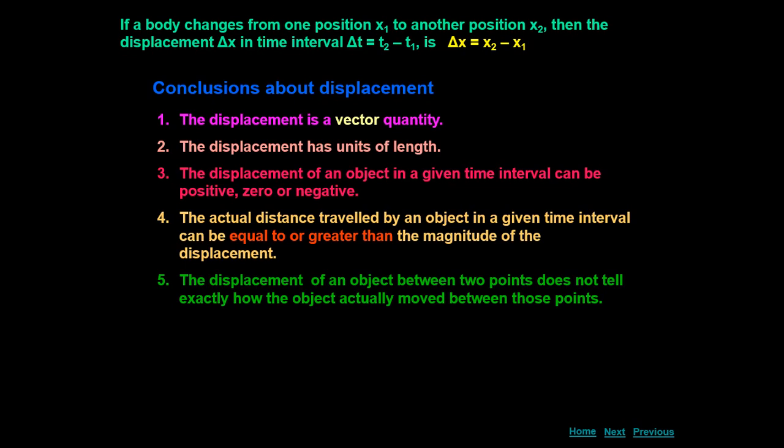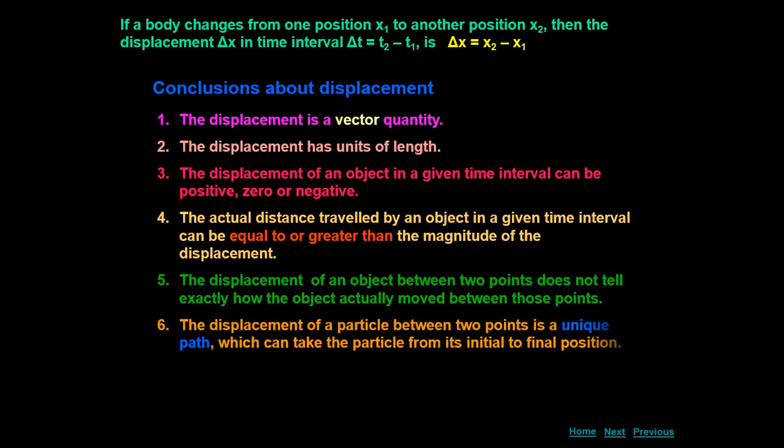Displacement will never tell you through which path the body has reached the final position, whether it has covered a semicircular path or a straight path, or whether it came faster or slower to the final position. So we do not know what has actually happened between the initial and final positions.